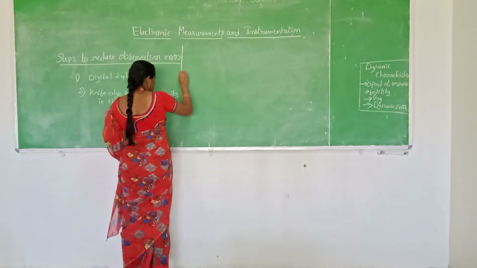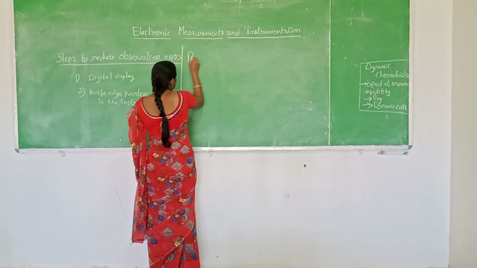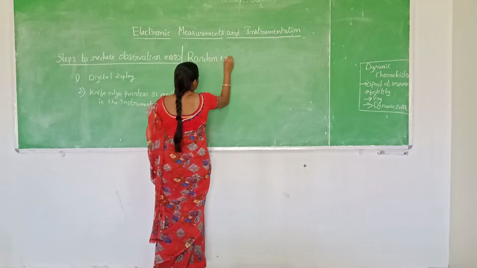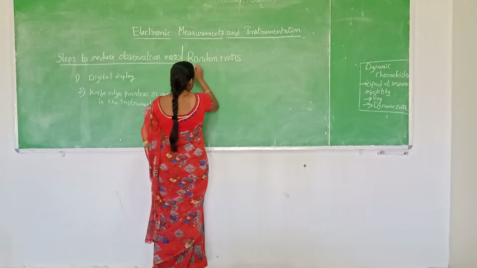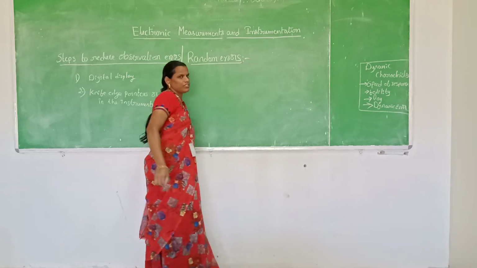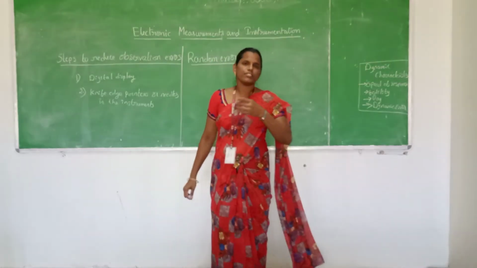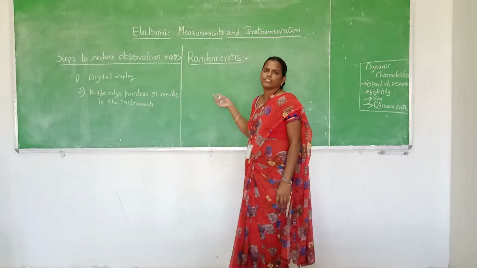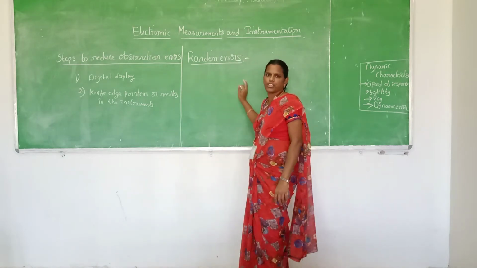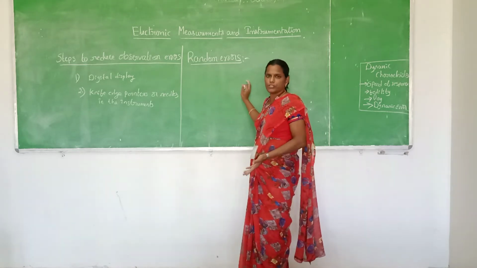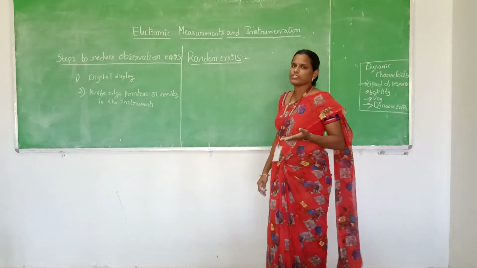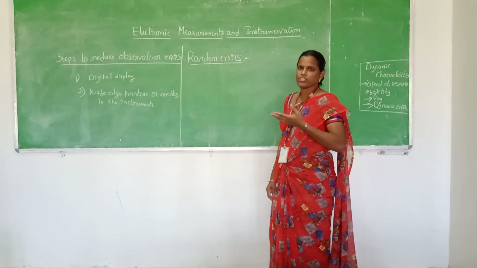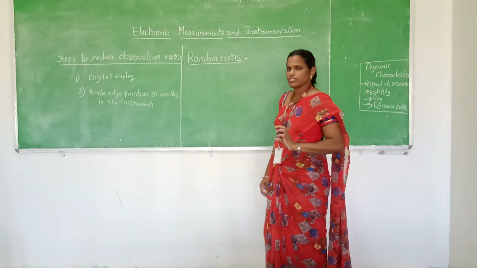So the random errors. These random errors are the errors which exist in the measured quantities after the systematic errors and the gross errors. The errors which remain even after reducing the systematic errors and gross errors are called random errors. There is no reason for these random errors. They may be caused by unknown reasons.